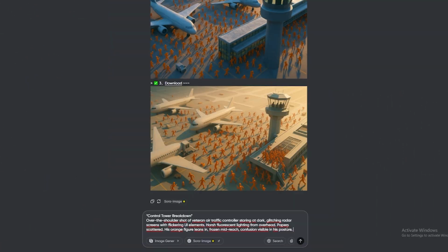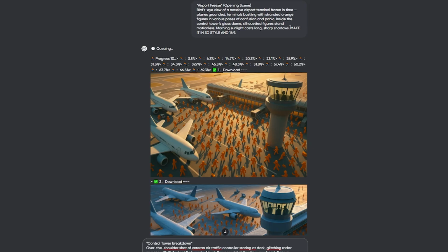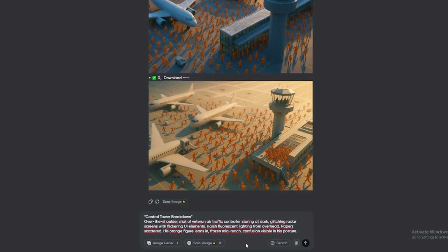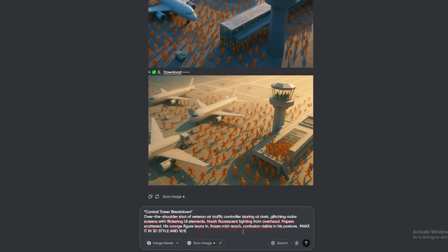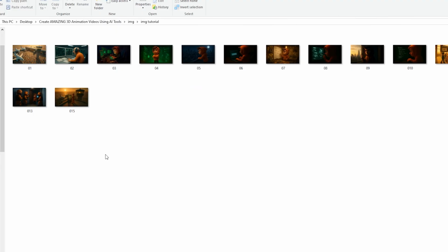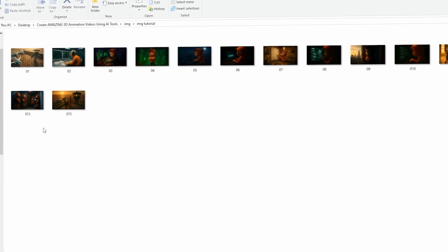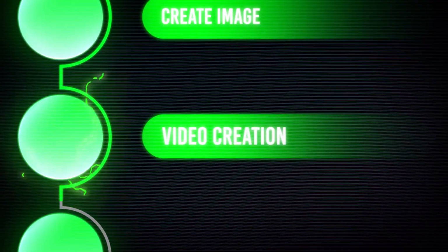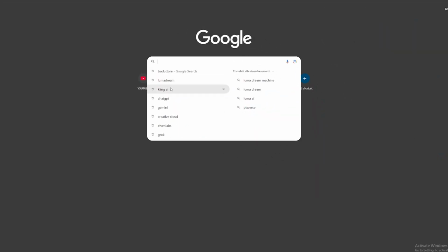But I forgot to tell you to be careful and add the 16:9 ratio for every prompt you put. Fantastic. Now let's do another one. And boom, simple and perfect. Let's do the same for all the prompts. Here are all the generated images. They look really beautiful. Let's move on to creating the video files in Kling AI.